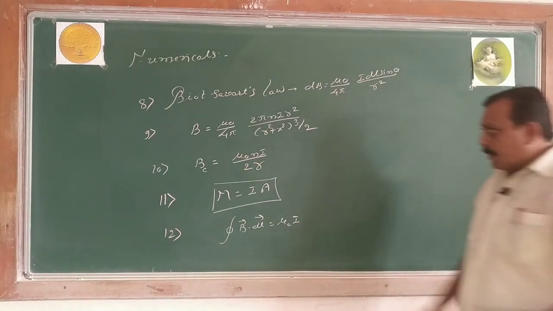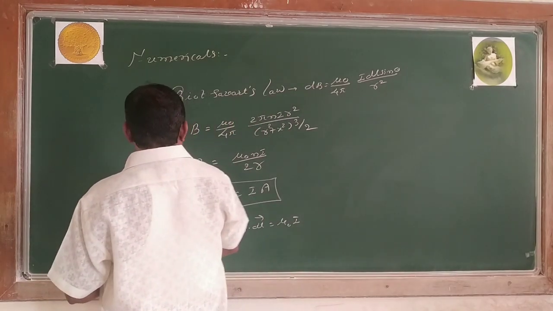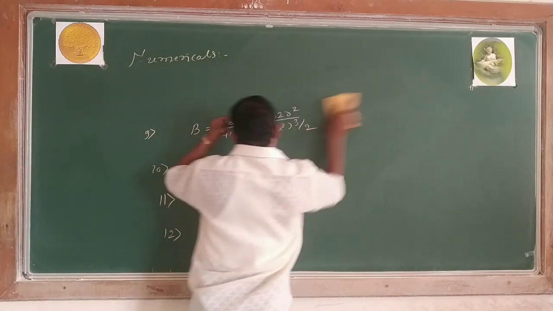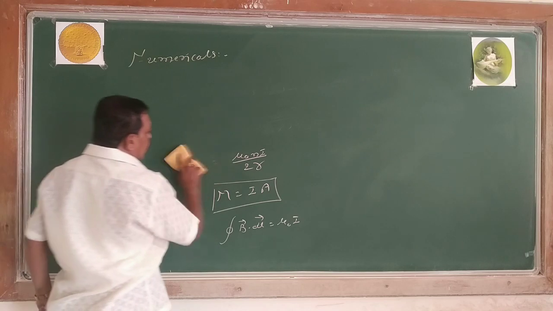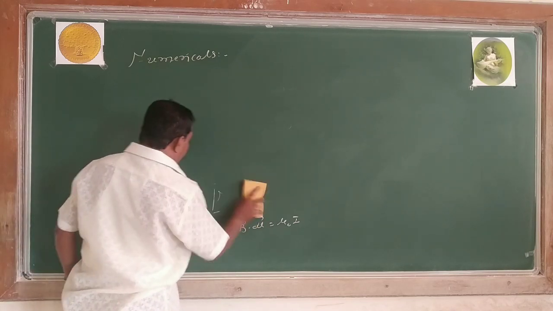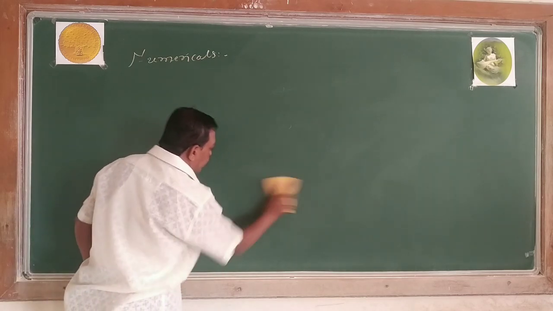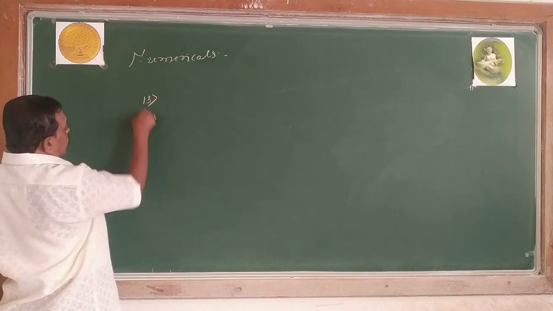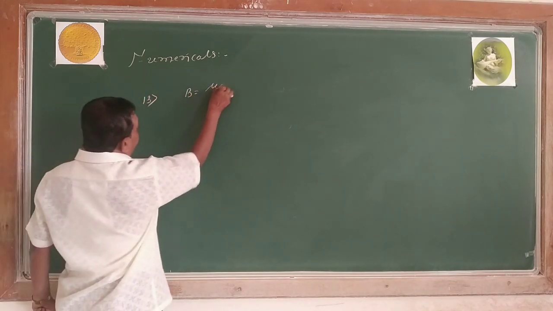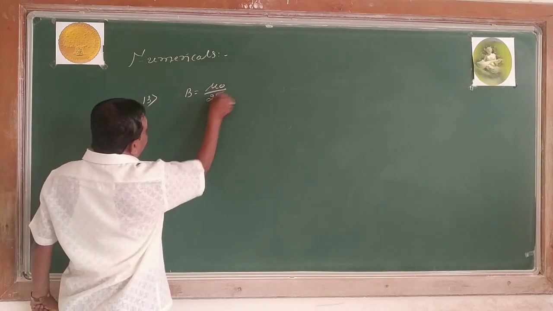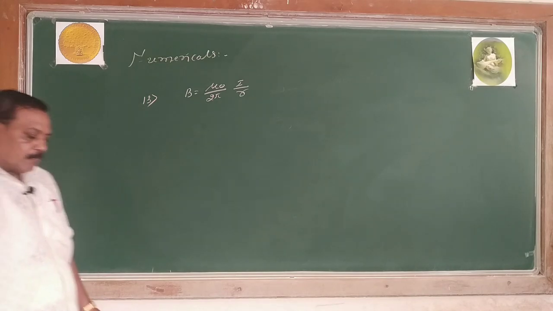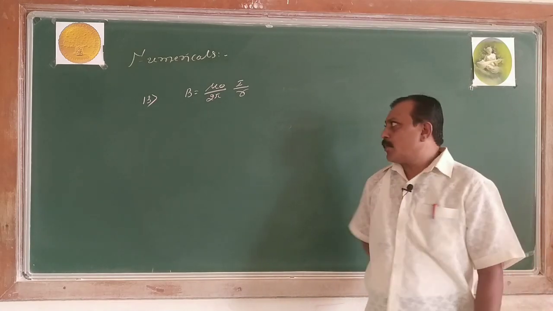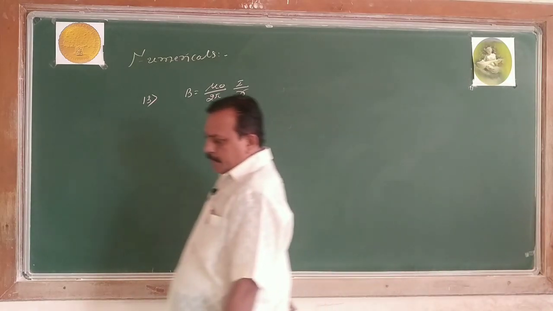Then after having the Ampere circuit law, we come across the application of the Ampere circuit law, that is nothing but the magnetic field at a point due to a long straight conductor. Magnetic field due to a long straight conductor, that is your 13th equation. B equals mu naught divided by 2 pi, current by distance. R is the distance from the current element where the magnetic field is to be determined.